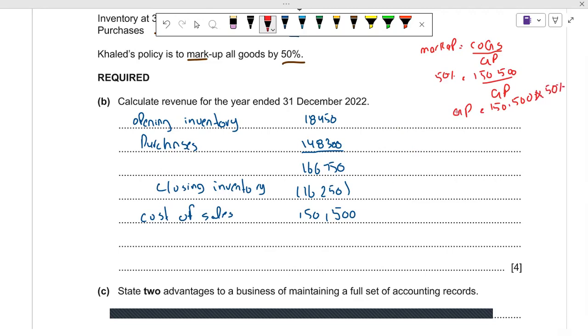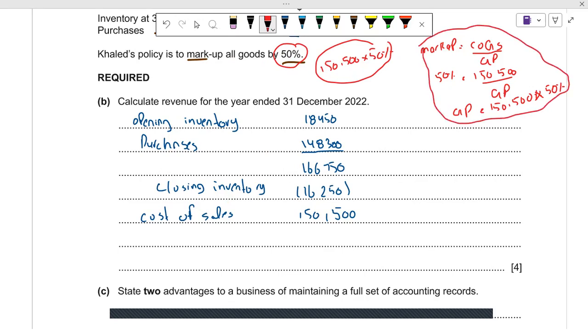You can easily jump to this also, because we know that if markup is 50%, it is very simple that 50% would apply to the cost of goods sold, which is 150,500. So you can jump onto this conclusion. But if you want to understand the concept, you can better go through this.